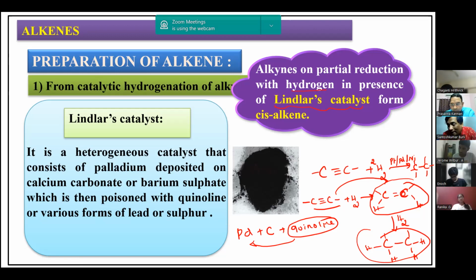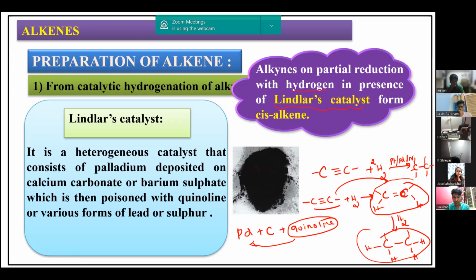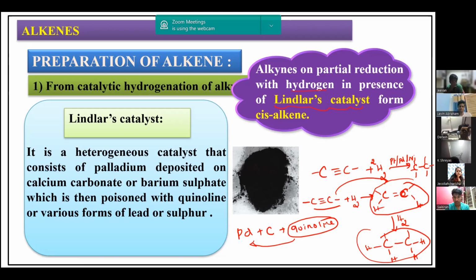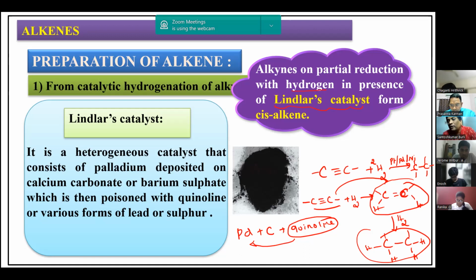By adding catalytic poisons. So we add the catalytic poison here, and charcoal is added to the palladium so that its activity is slightly decreased and the reaction can be stopped at the alkene itself. That is a very important point to note.